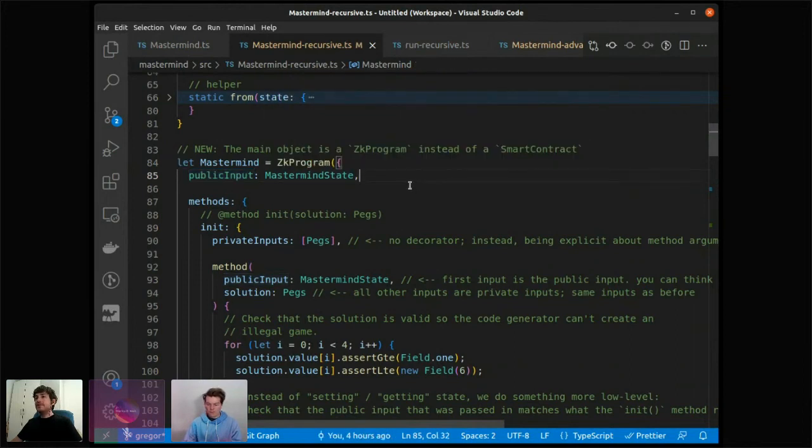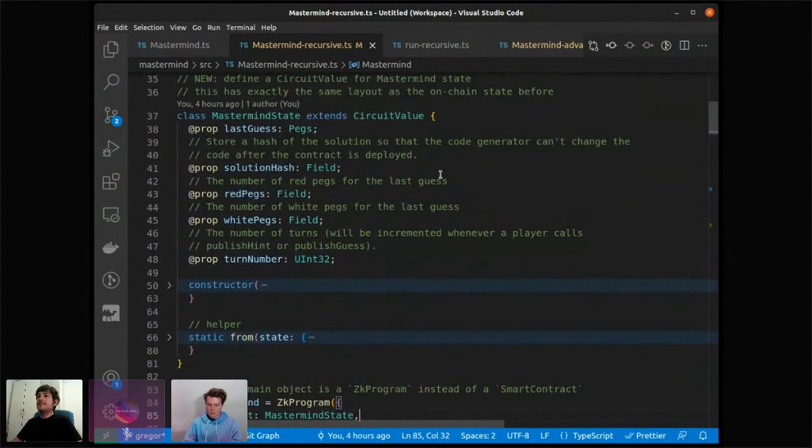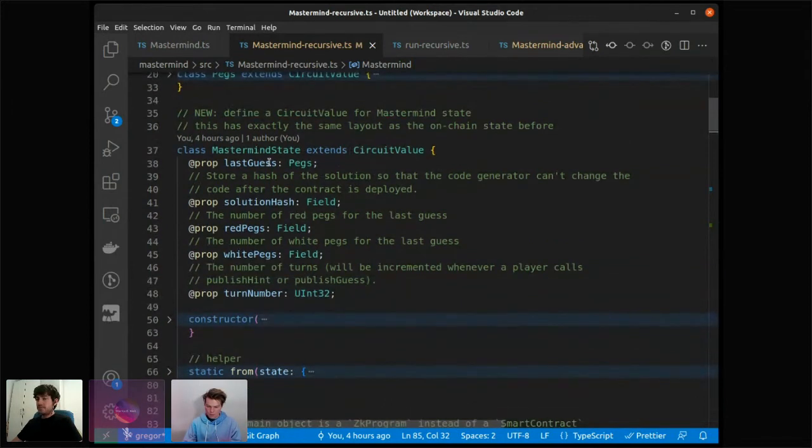it's very similar to what you had in smart contracts with state. So you can think of it like some sort of state or event that gets emitted by the proof. This is very close to what we saw before, but instead of defining state with @state on smart contracts, we now create a circuit value for the state. It's just the same thing. We have a last guess, we have the solution hash, red pegs, white pegs, and the turn number.